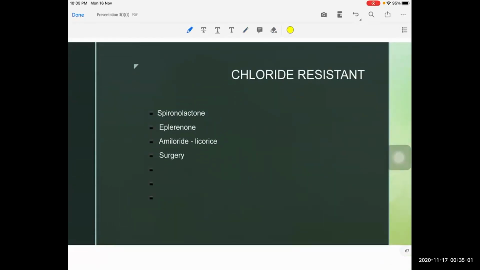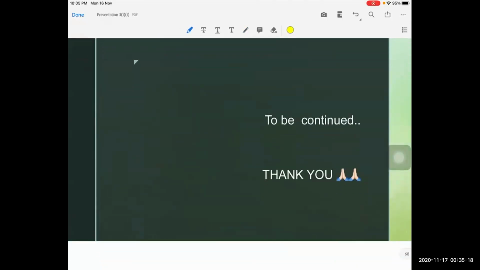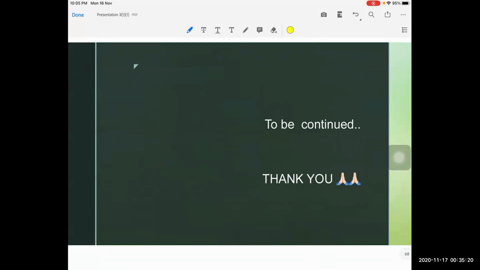In chloride-resistant metabolic alkalosis, the mainstay of treatment is aldosterone blockers, phenolphthalein, epinephrine, and for licorice ingestion and Liddle syndrome, we have to give amiloride. And surgery, like in adenomas and hyperplasias, may be required. So that's all about metabolic alkalosis.